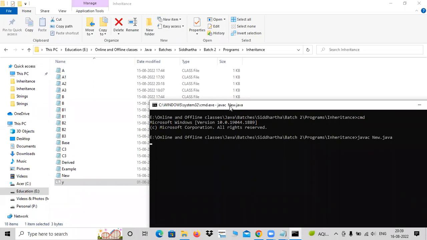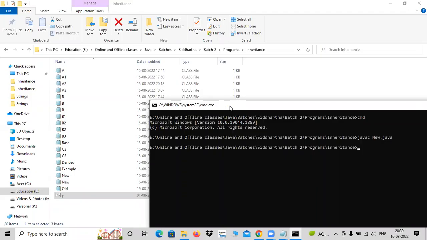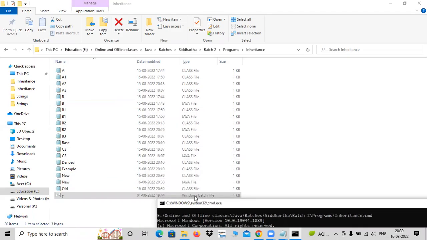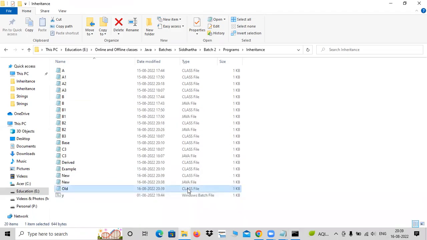Compiled. Success. Java space. One more thing I told you now. See, dot class files, both of them created. Yes, here it is. Dot class file for old and a dot class file for new also. Okay. You need not take my program. My program is in new. If I don't want to give you code, if I want to hide my code, I can give this dot class file and this dot class file to you.